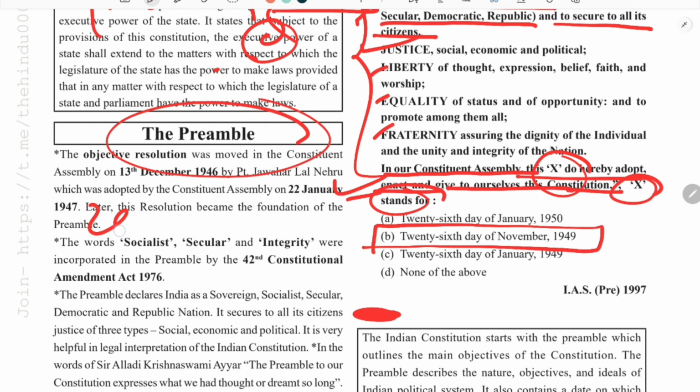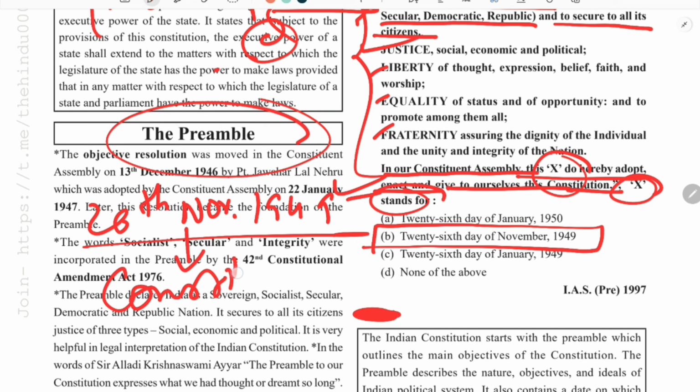The date of adoption, we know, was 26th of November 1949, and on this date each year Constitution Day is also celebrated. So the answer is 26th of November 1949.